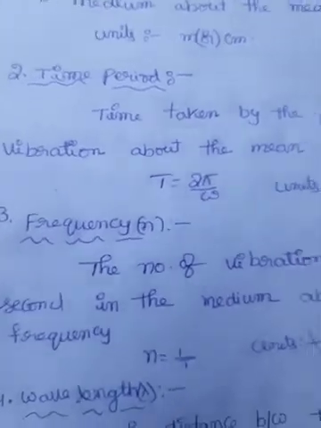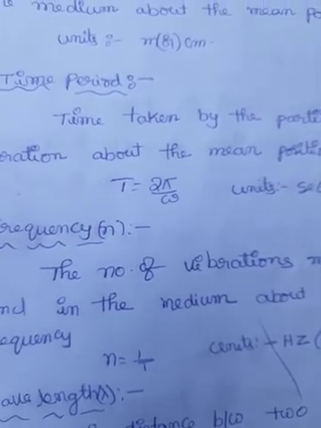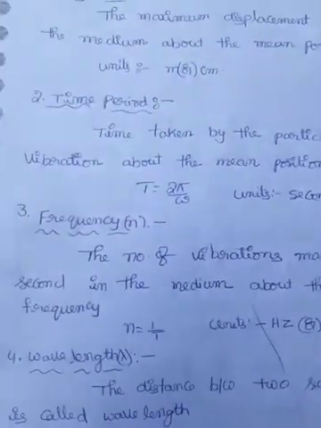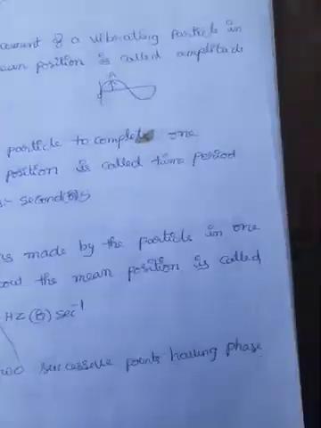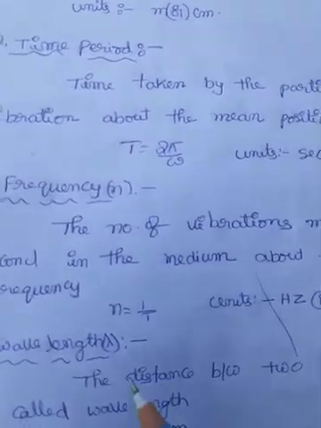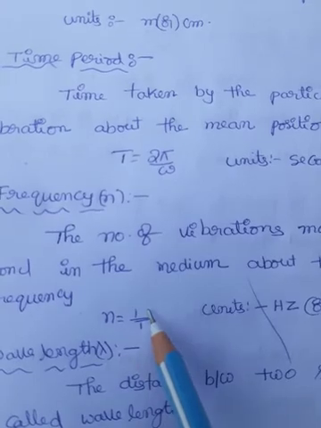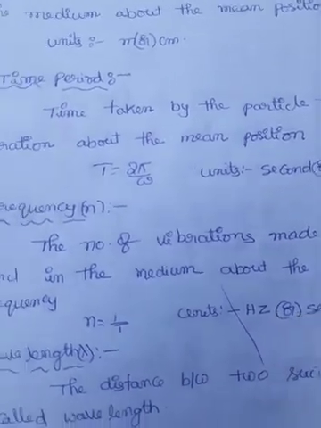Next one is frequency. Frequency is denoted with a small n. Definition: the number of vibrations made by the particle in 1 second in the medium about the mean position is called frequency. Small n is equal to 1 by time period. Units of the frequency is hertz or second inverse.